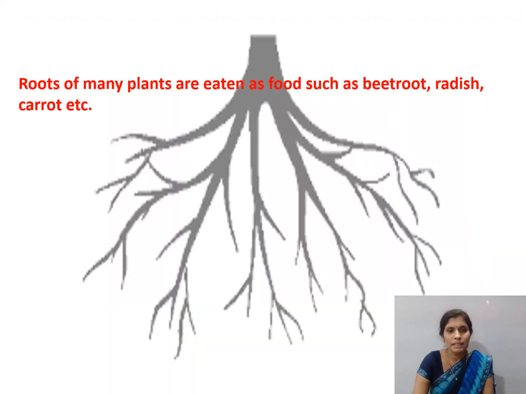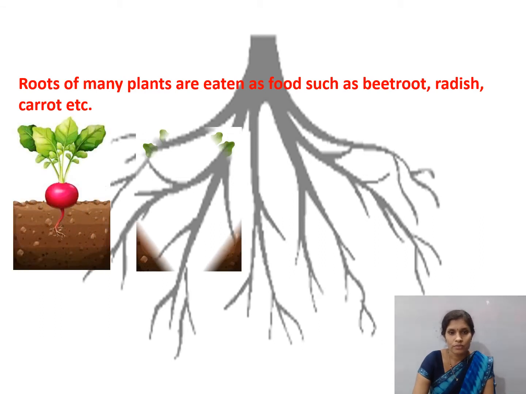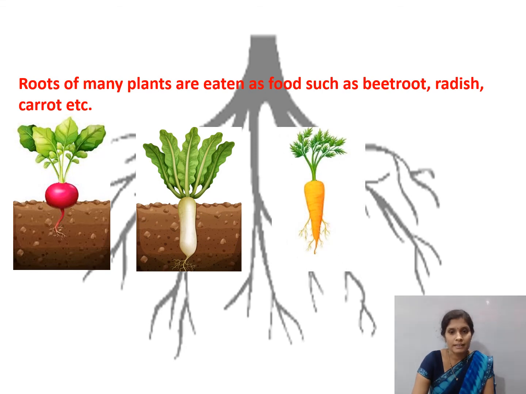Roots of many plants are eaten as food, such as beetroot, radish, carrot, etc. We eat these vegetables.